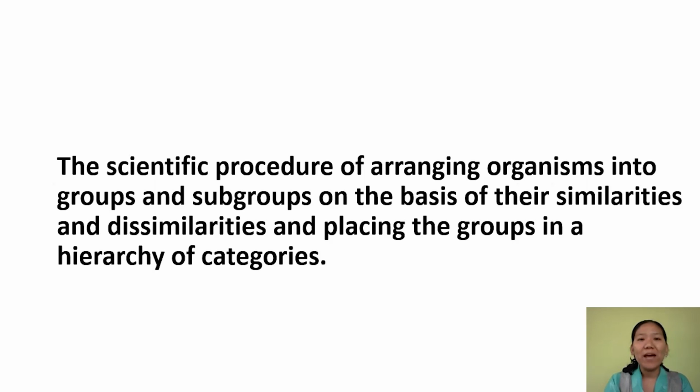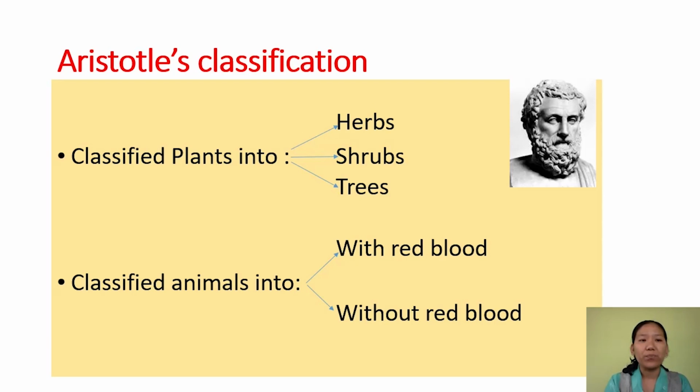So organisms have been classified based on various criteria, and the first attempt to classify these organisms in a scientific way was done by Aristotle. Aristotle classified all plants into three groups based on some morphological features. The groups are herbs, shrubs, and trees.